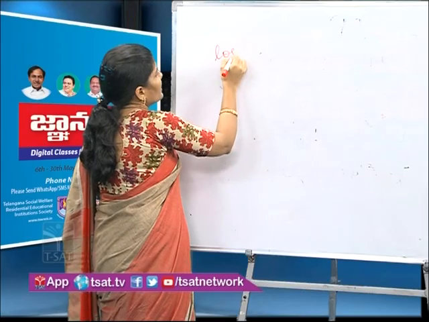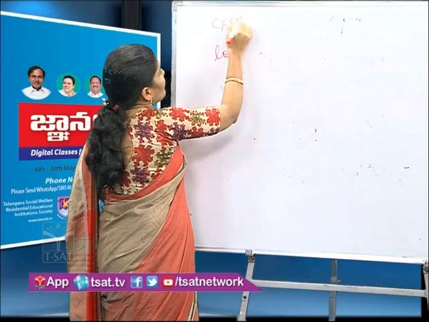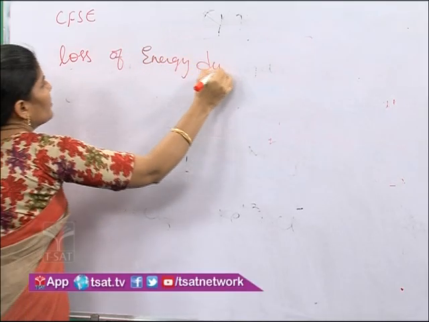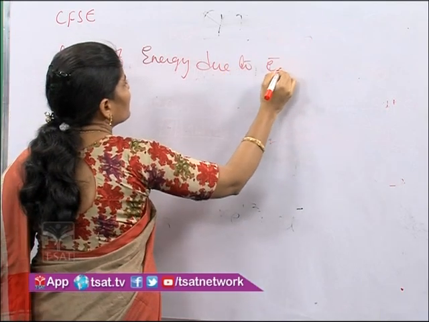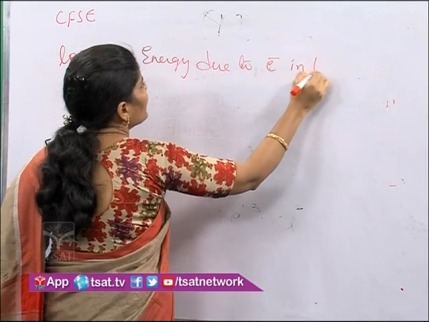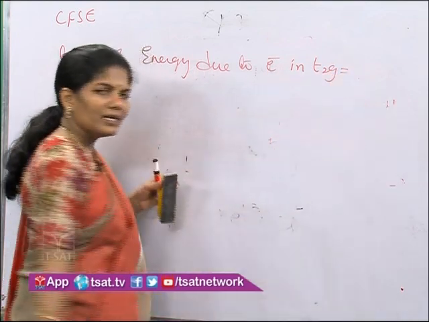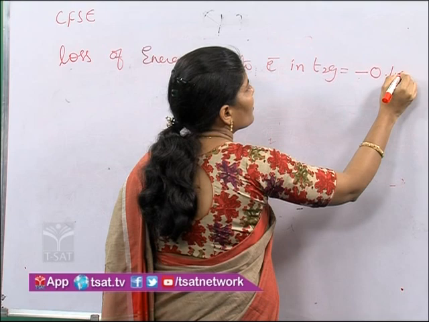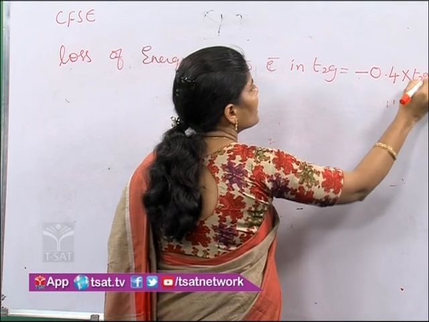Loss of energy due to electrons in t2g orbitals is given by minus 0.4 into t2g electrons.